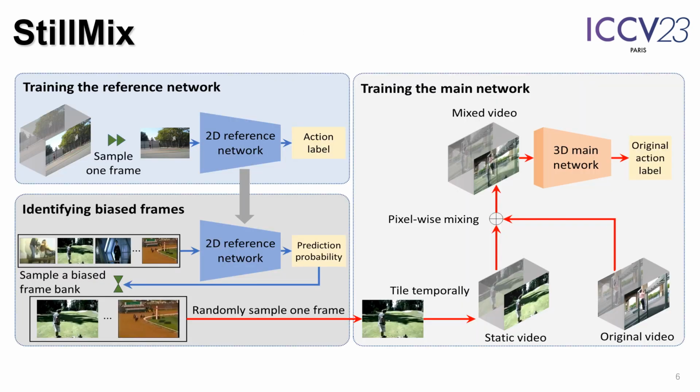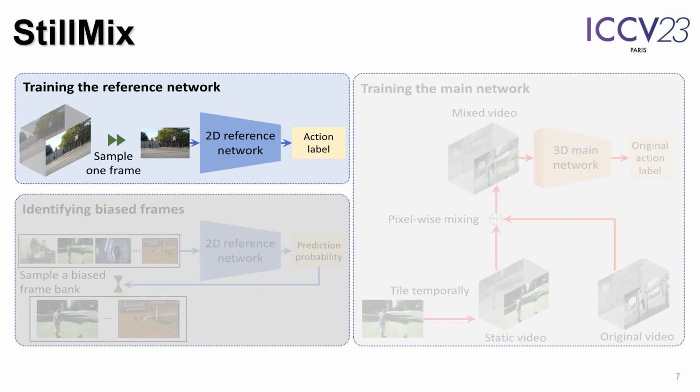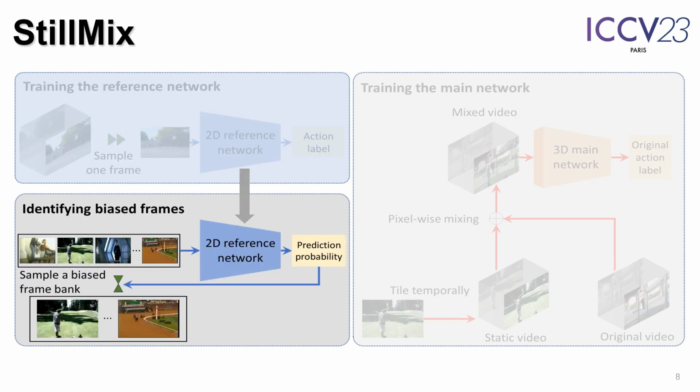To mitigate static bias in both the background and the foreground, we propose StillMix. First we randomly sample one frame from a video and train a 2D reference network with the label of the video, so that the reference network learns the correlations between static frames and action classes. Second we use the 2D reference network to identify frames with high prediction probabilities to construct a biased frame bank. So the biased frames contain distinguishing static features.